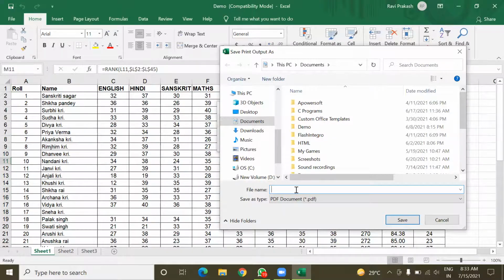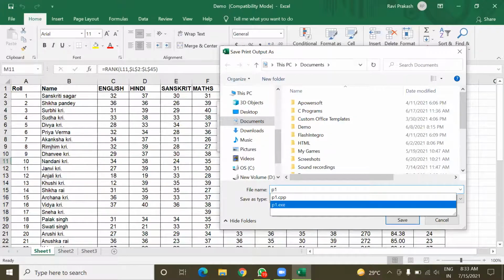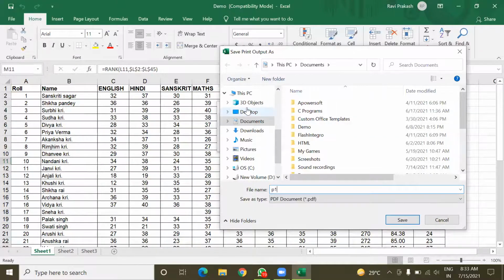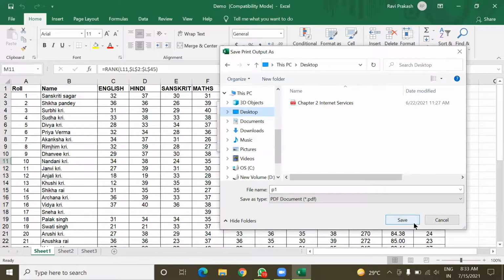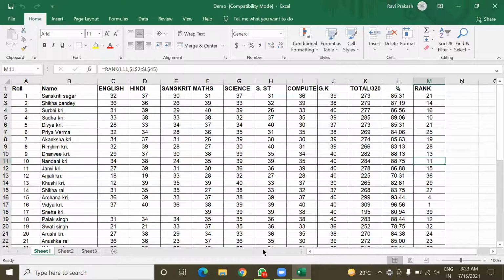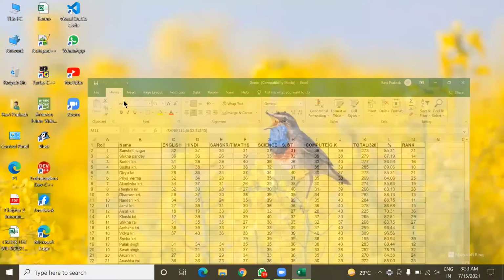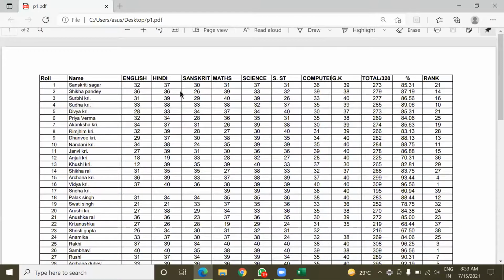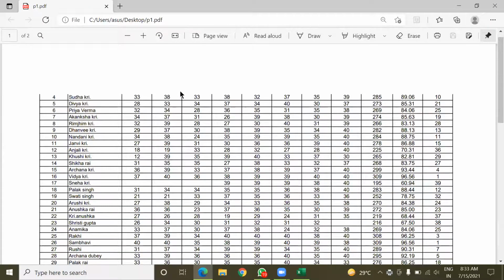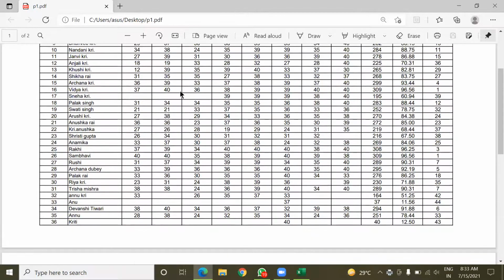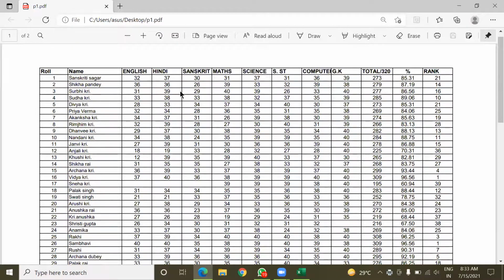For example, I am going to name this P1 and save it on desktop. Now you can see this Excel sheet is not printed actually, but it is converted into PDF format.